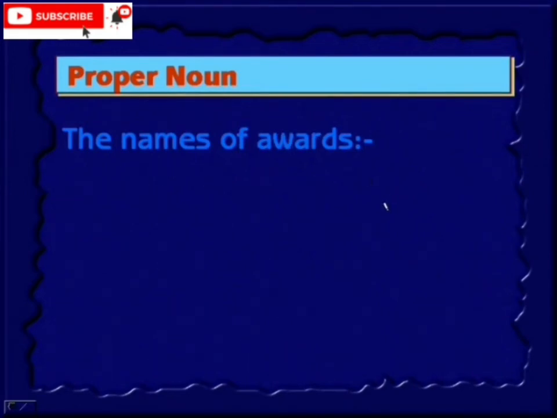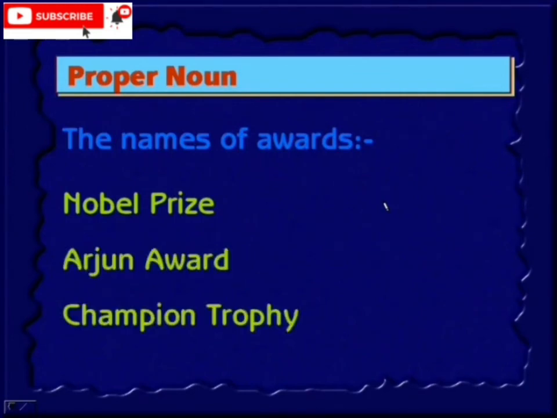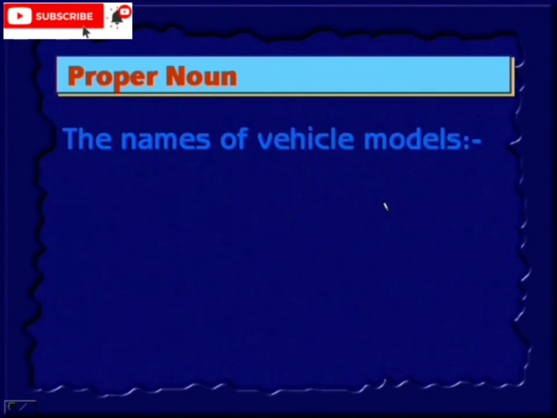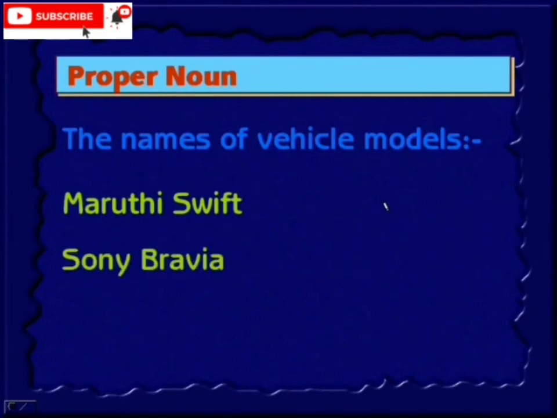The names of awards: Nobel Prize, Arjun Award, Champion Trophy. This is the award, okay? When you have a prize ceremony, each award is given a particular name. That name is a proper noun. The names of vehicle models: Maruti Swift, Sony Bravia, Nokia N95. This Nokia N95 is a mobile phone.